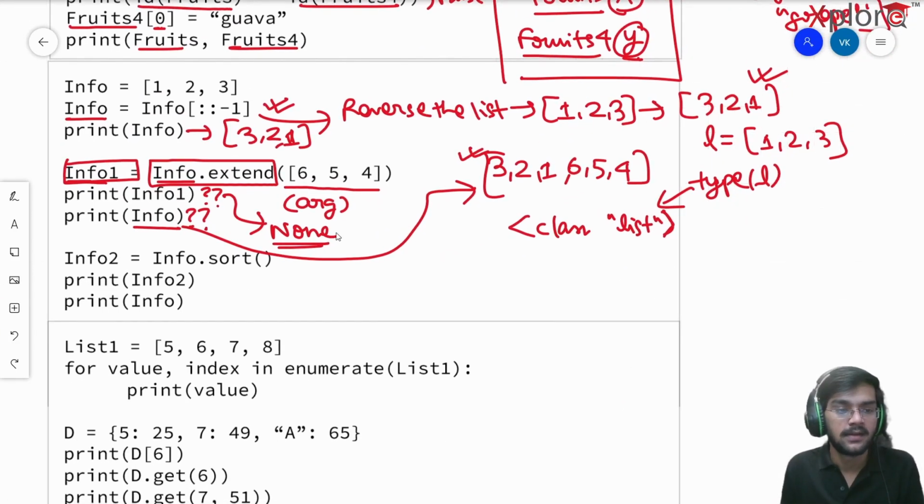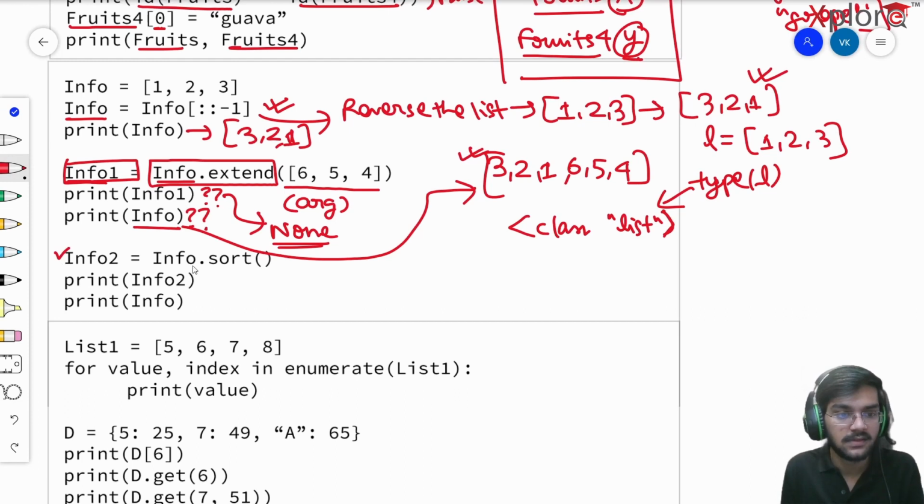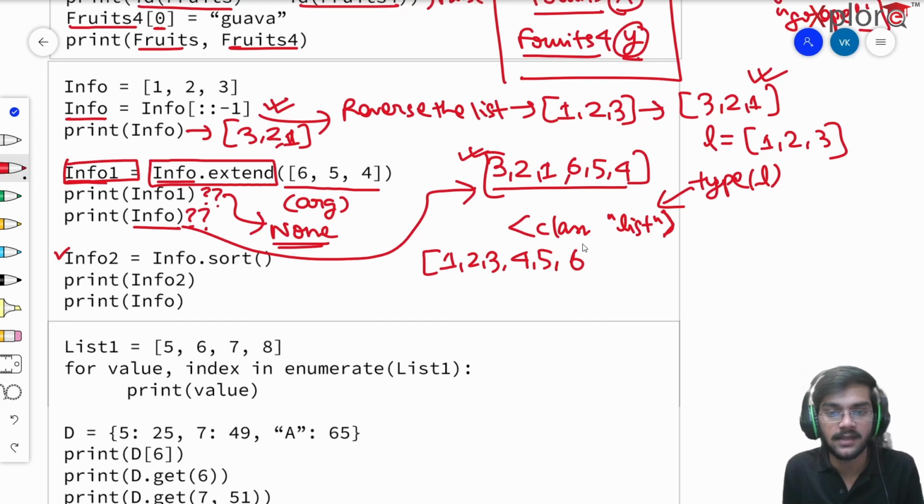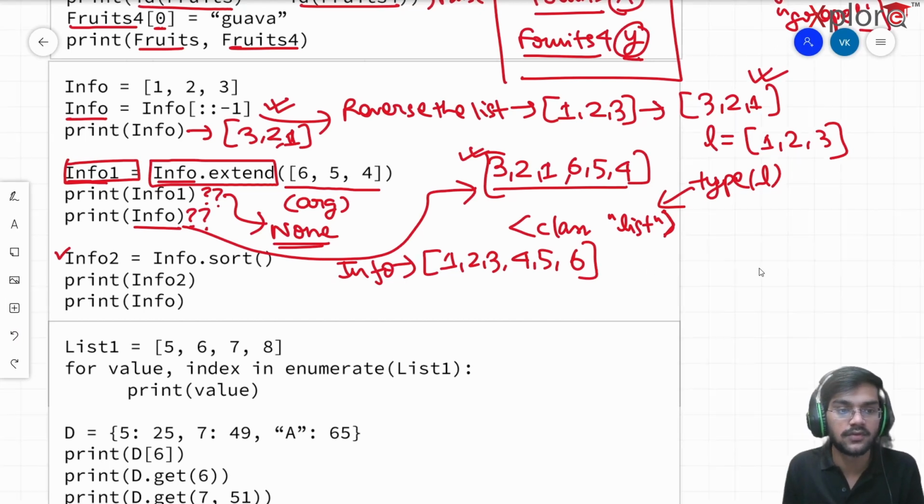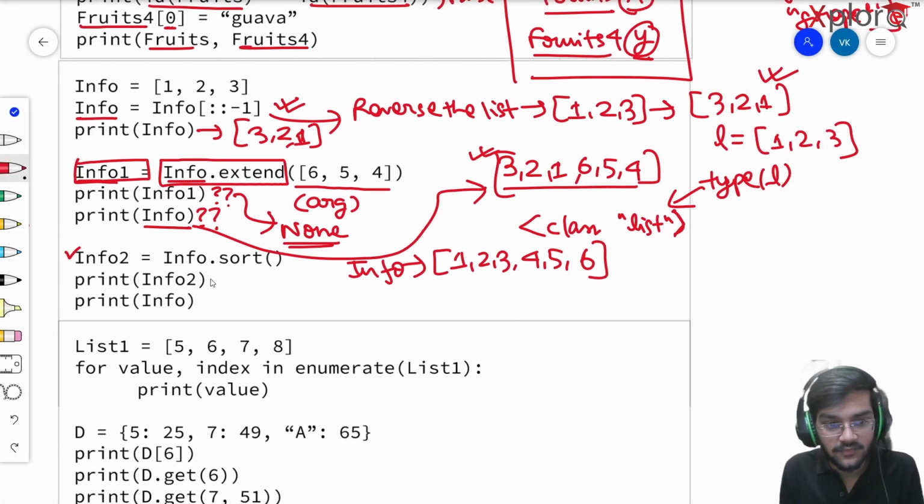Okay, great. Now we have info2. Info2 is equivalent to info.sort. So info.sort is going to sort this array. So info is going to become 1, 2, 3, 4, 5, and 6. I hope that makes sense. So as of now, my info is nothing but this list here. Now it said that info2 is info.sort. Print info2 and print info. So info, I know for a fact that it will be 1, 2, 3, 4, 5, and 6.